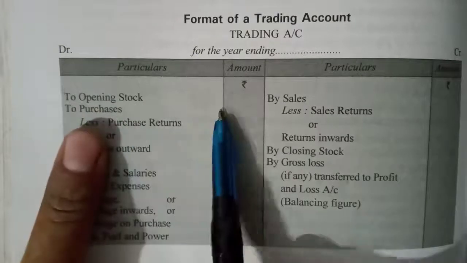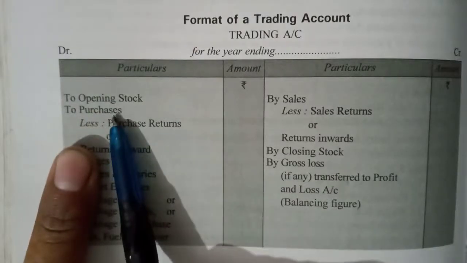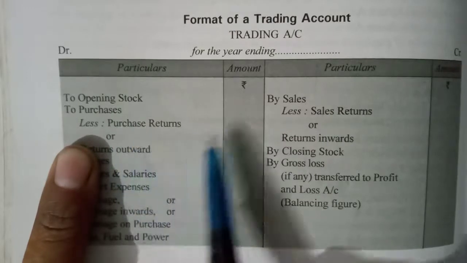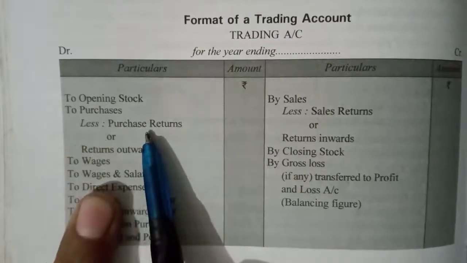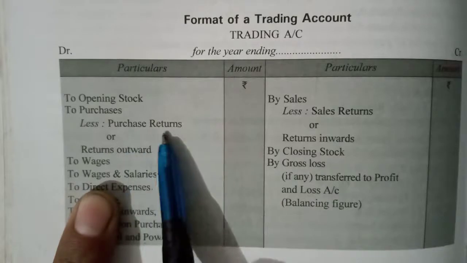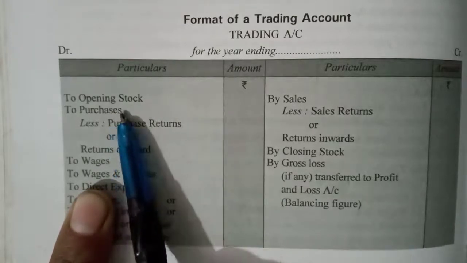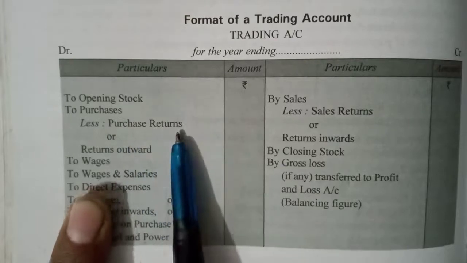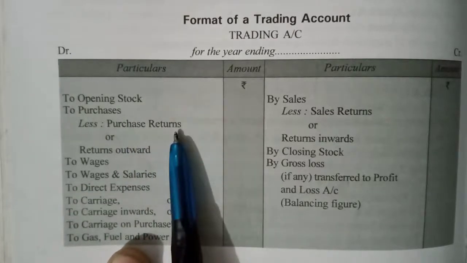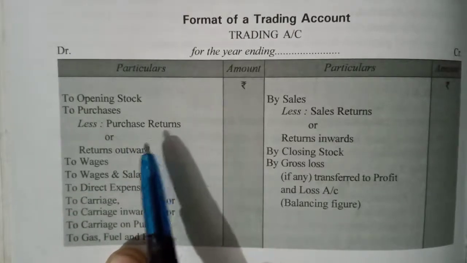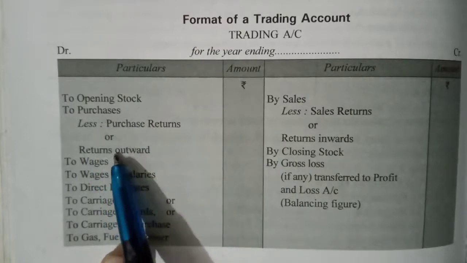After the opening stock, we will record purchase. Not only purchase, you have to record net purchase, and net purchase will come after deducting purchase return. So purchase minus purchase return. Another name of purchase return is return outward.